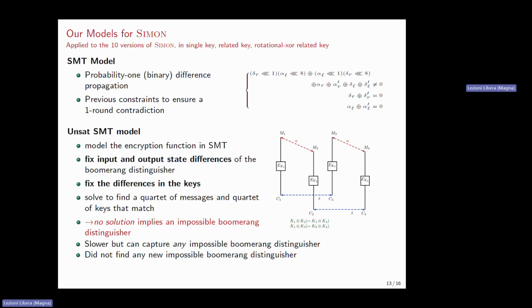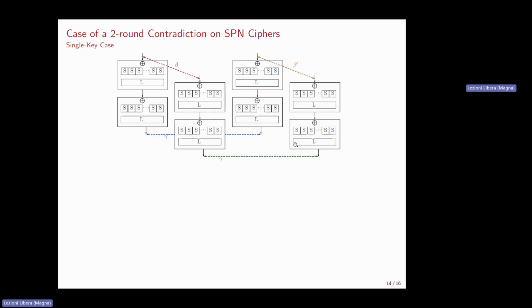And we were not able to find any new impossible boomerang distinguisher with this technique that was not already found with the previous technique. But actually, it could have captured any type of impossible boomerang distinguisher, even if the contradiction was a bit more complicated than the previous one. So with our distinguisher, we were able to build a 23-round related-key impossible boomerang attack on Simon. And unfortunately, it was covering 2 fewer rounds than the best attack known to date.